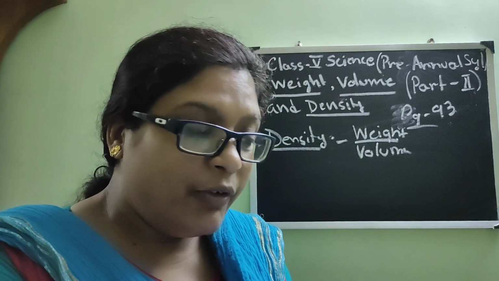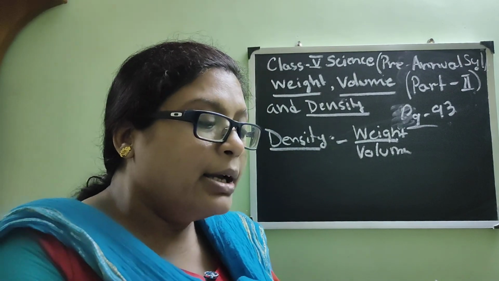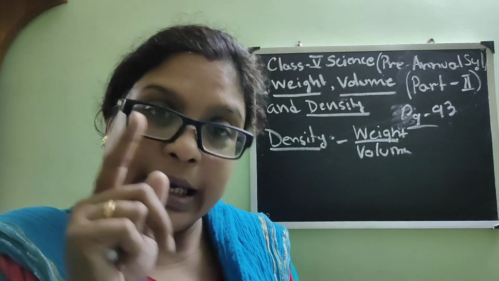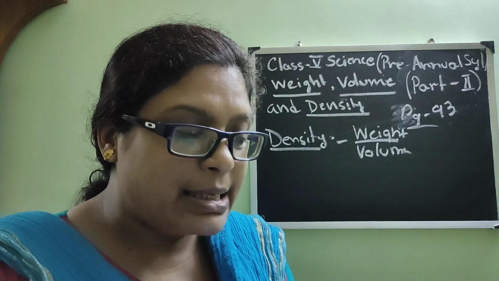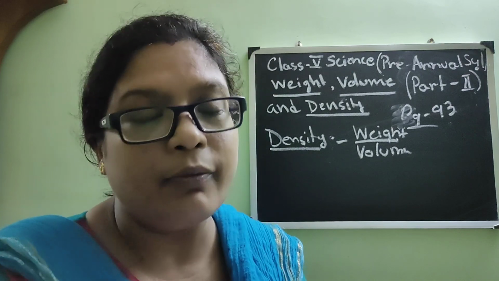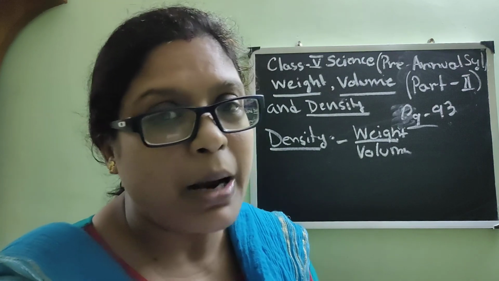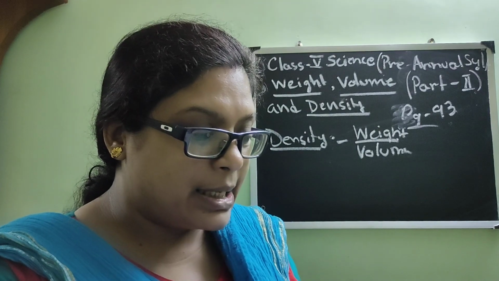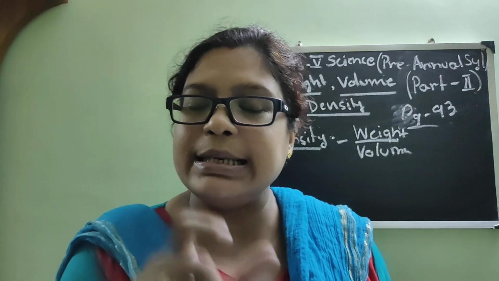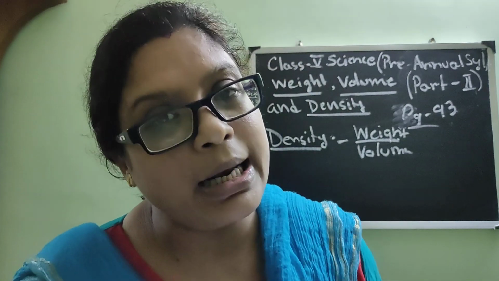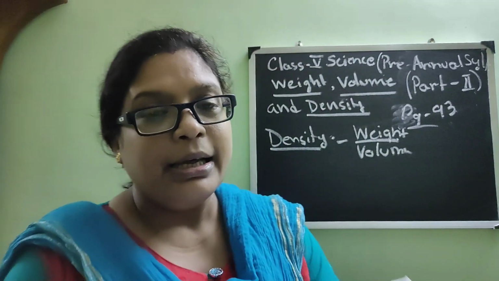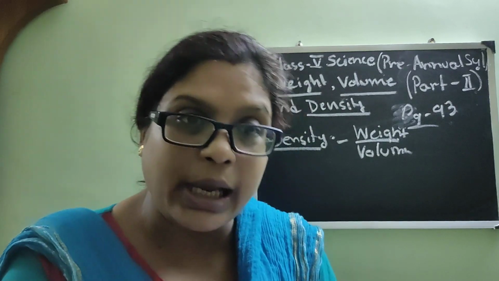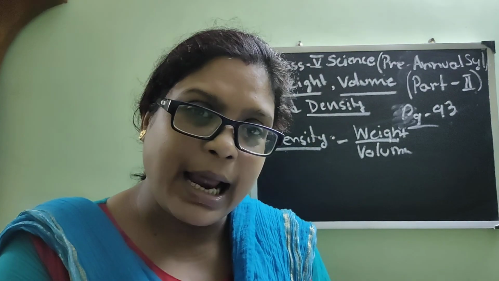So in the previous lines what we have read is that the density of water is 1 kg per liter. So it means that the density of this wood, cotton and wax is less than 1 kg per liter. Am I clear? See, it is written. When the density of water is 1 kg per liter, then the density of the other materials which are floating may be less than that, isn't it?